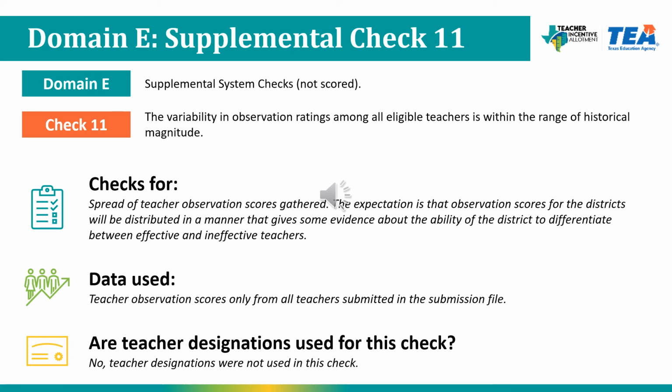Supplemental check number 11 looks at the spread of teacher observation scores across the district. The expectation is that observation scores for the district will be distributed in a manner that gives some evidence about the ability of the district to differentiate between effective and ineffective teachers. Scores are calculated based on the standard deviation of observation scores among teachers across the district.